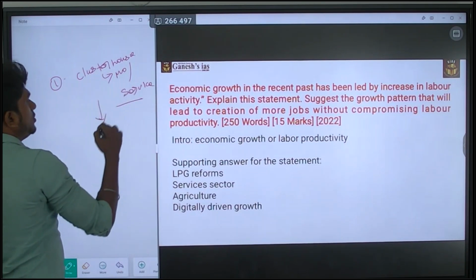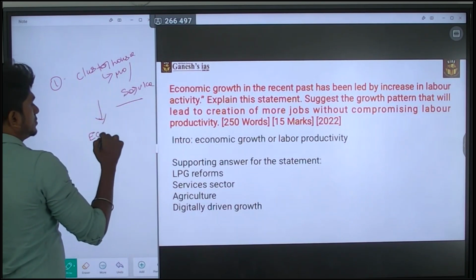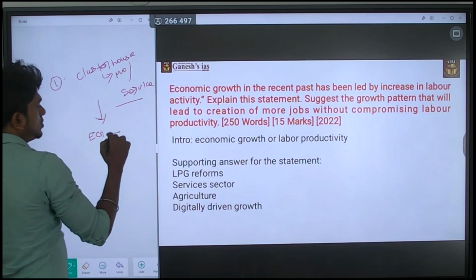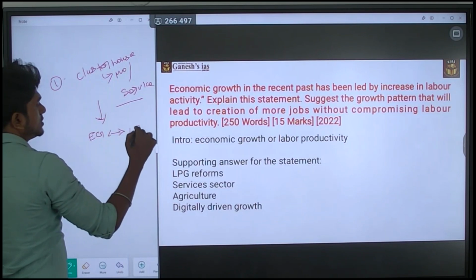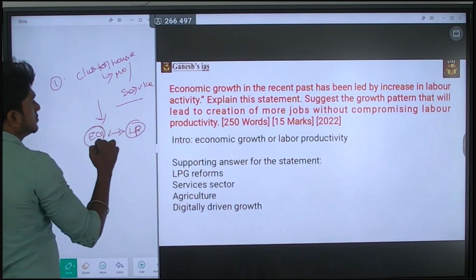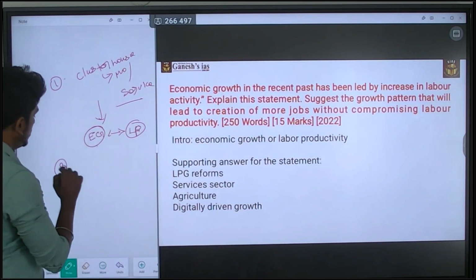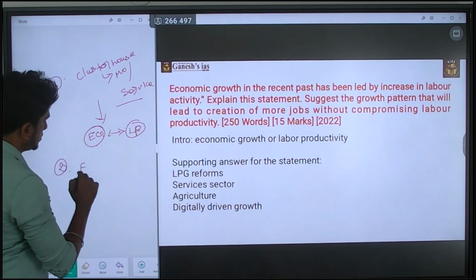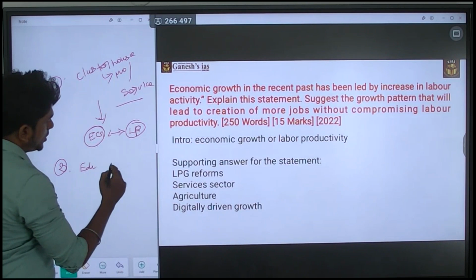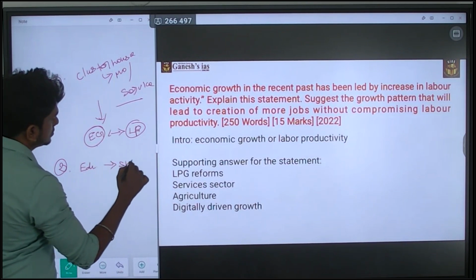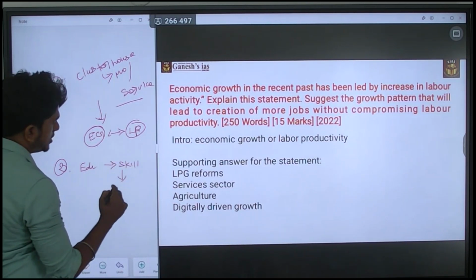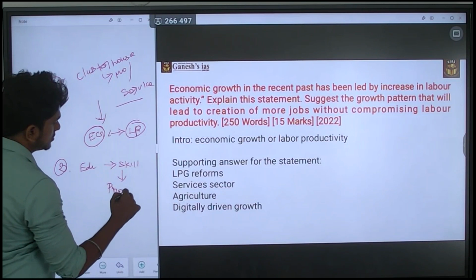By the way, it is going to increase the economic growth, and also it is going to increase the labor productivity. Or else you have to educate the population with skills. If there is skill, the productivity is going to increase.